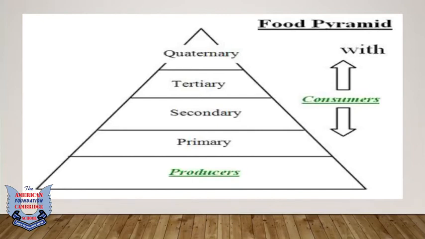So there's this arrow which shows you the consumers. All right, so we have producers, and then we have primary consumers, secondary consumers, tertiary consumers, and then the fourth part is quaternary, but it's not really important, not a part of your syllabus. You only have to focus on the three consumers of this whole pyramid.